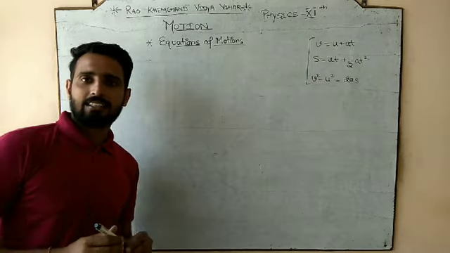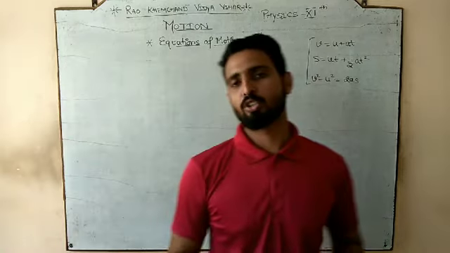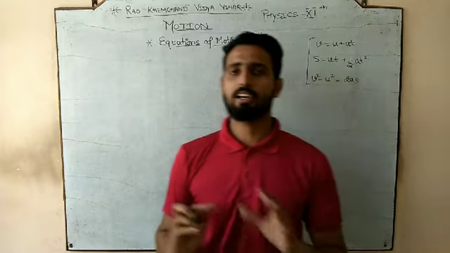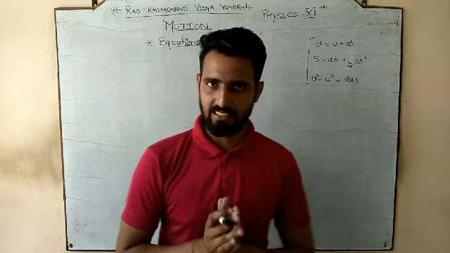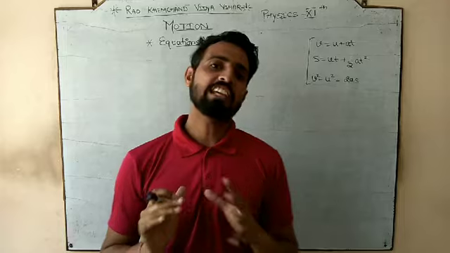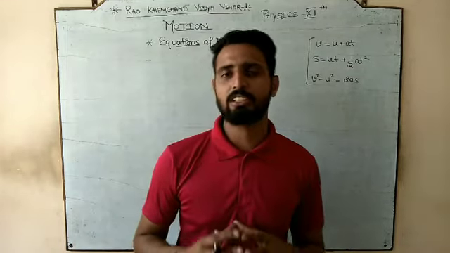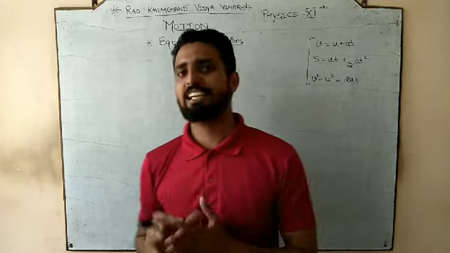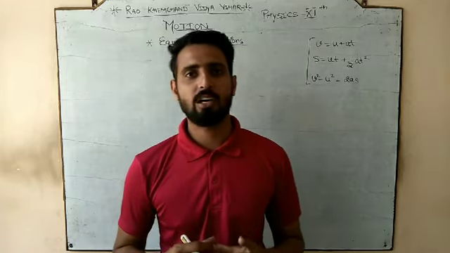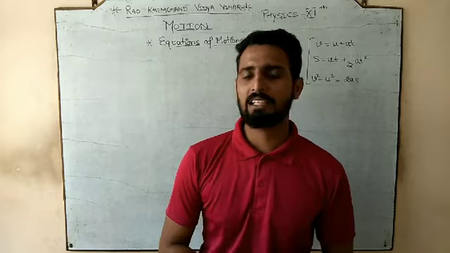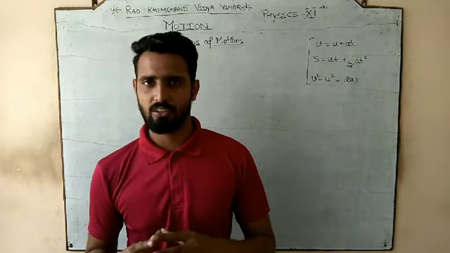So these are the three equations of motion which we have already studied in the 9th class. But we derived these expressions in the 9th class by a different technique, using the graphical method or the general concept.